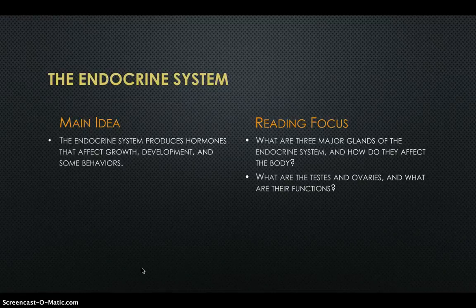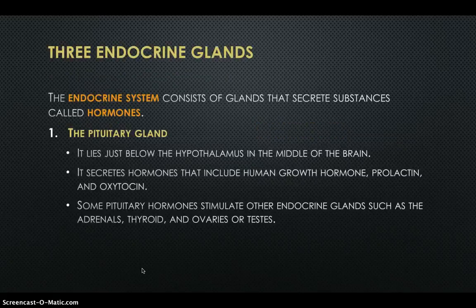You have two reading-focused questions. What are the three major glands of the endocrine system, and how do they affect the body? And what are the testes and ovaries, and what are their functions? The endocrine system consists of glands that secrete substances called hormones. The first one is the pituitary gland. It lies just below the hypothalamus in the middle of the brain.